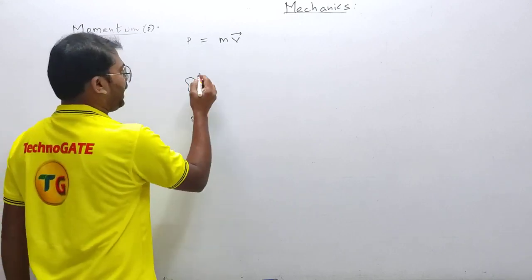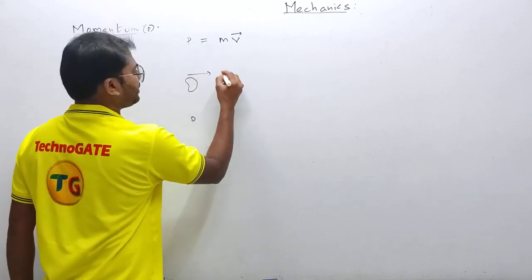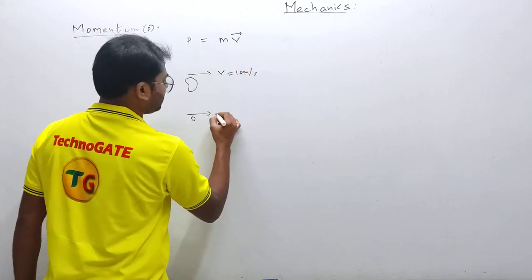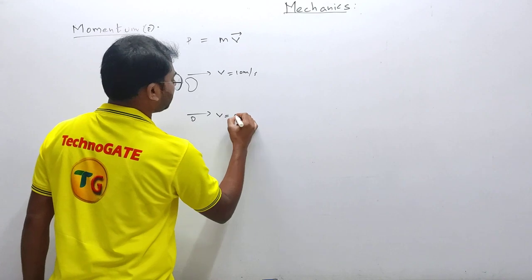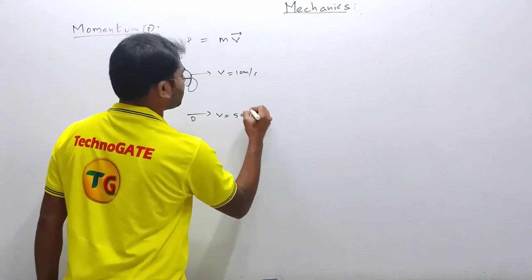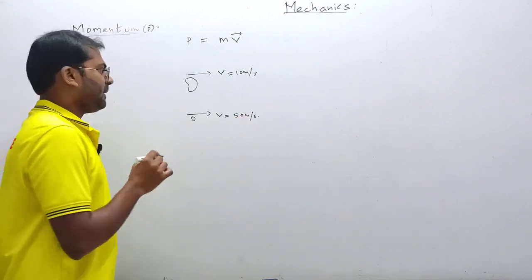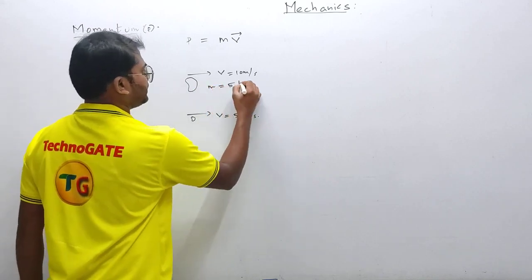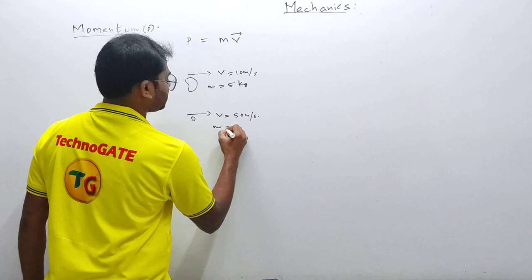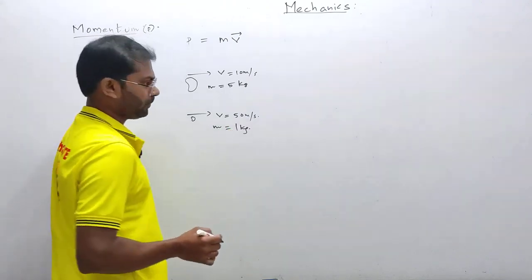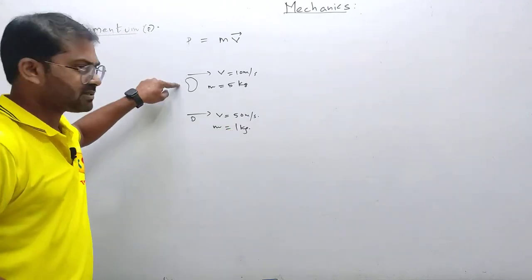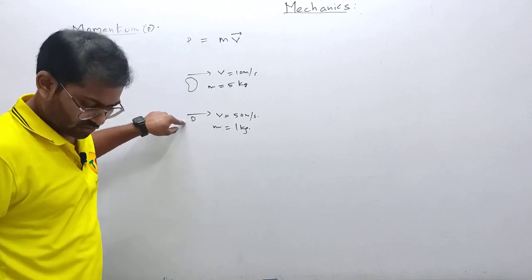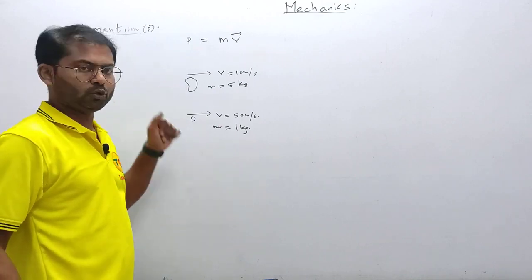Okay, and you are releasing it with a velocity of something like 10 meters per second, but this is with a velocity of something like 50 meters per second here. And let's take mass also. So mass, let's take it as 5 kg, and this mass, let's take it as 1 kg. So larger mass, smaller velocity; smaller mass and larger velocity. Clear? So these two are thrown here.